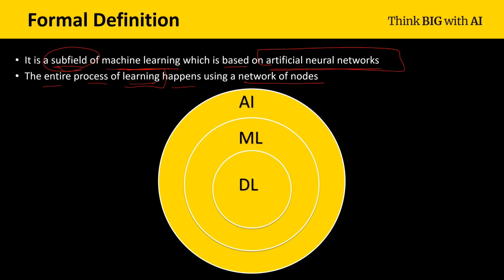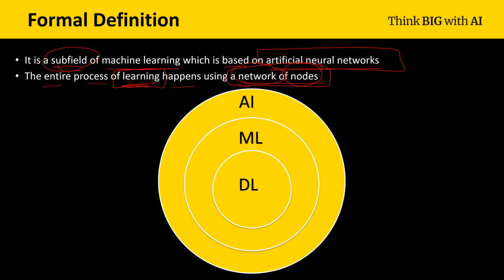The process of learning that we have already seen in the previous video, how we actually find the mapping function. So this process of learning happens using a network of nodes. Now it's interesting that we will see what is this network and what are these nodes.